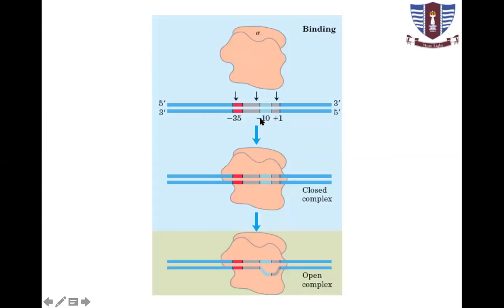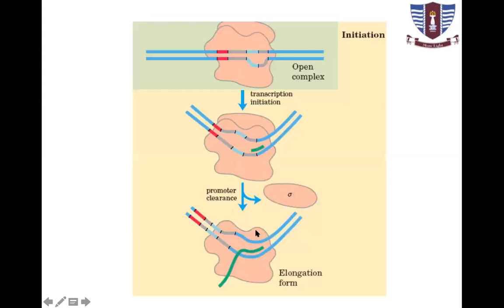I will go back a slide. Look at this region. It looks like two molecules, but this is the sigma factor. First it binds to this, then this whole complex binds. So first it binds this region, then these are the four other molecules, 2 alpha, 1 beta, 1 beta prime, and omega. It binds to this region. Once transcription starts, this sigma factor separates out.